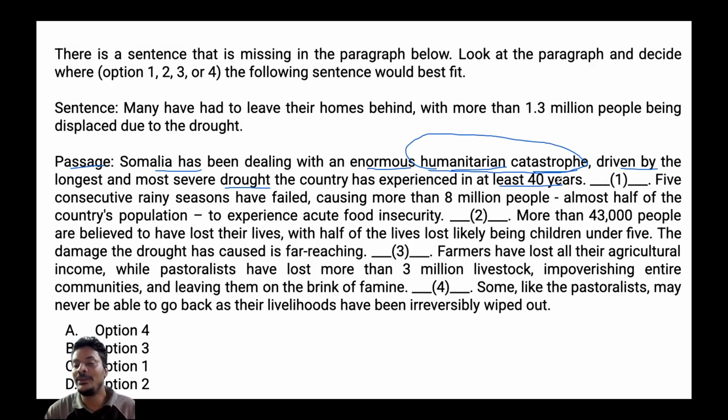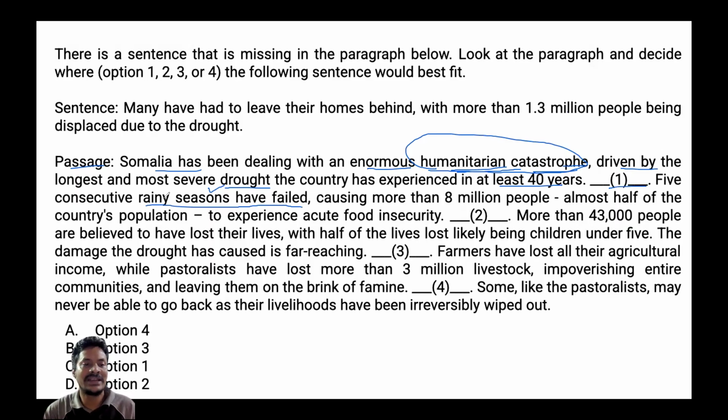So, time is also given. Then the blank one. After that, 5 consecutive rainy seasons have failed. Now, we can consider that this could be the cause of the humanitarian catastrophe.